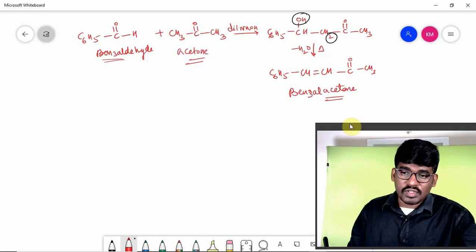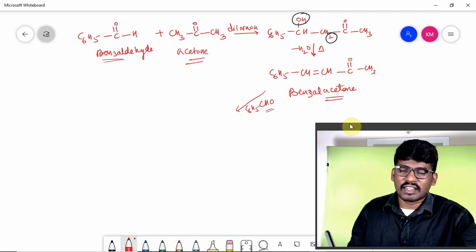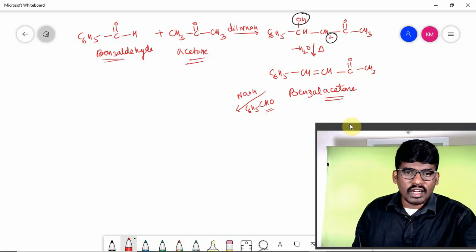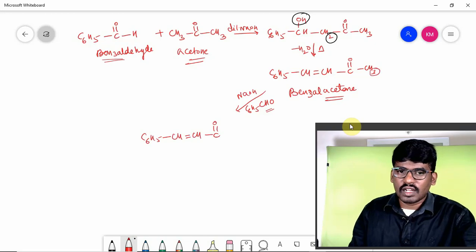And suppose if you use benzaldehyde in excess, this benzyl acetone, if it is further treated with benzaldehyde, then you are going to get C6H5 CH double bond CH CO. From here H2 can be removed, from here O can be removed, right?